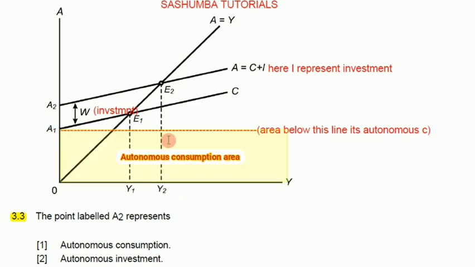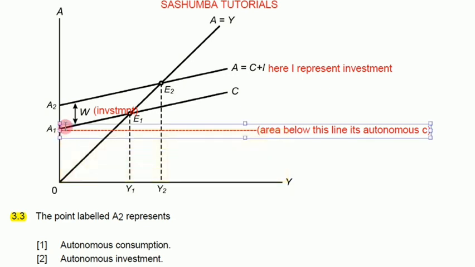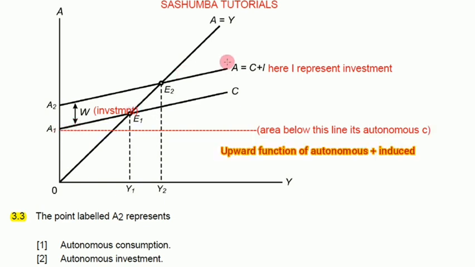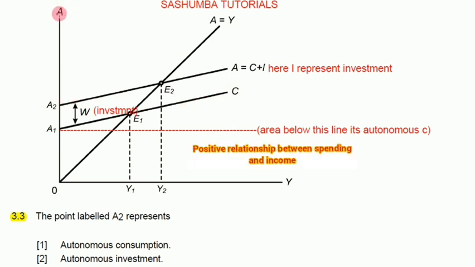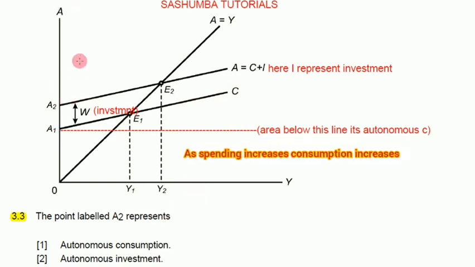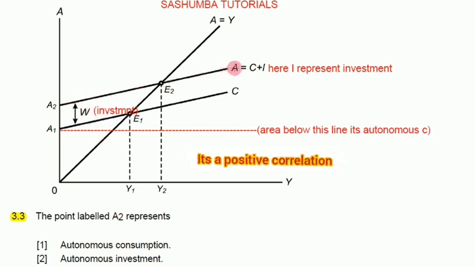So I've put this line to show that the area below this autonomous consumption function is the autonomous consumption area, the whole of this area. Then from there we have this induced consumption, which is going like this. It's an upward function, as you can see, which explains that there is a positive relationship between consumption and income, which means as income increases, consumption will also increase. So this is the consumption function.